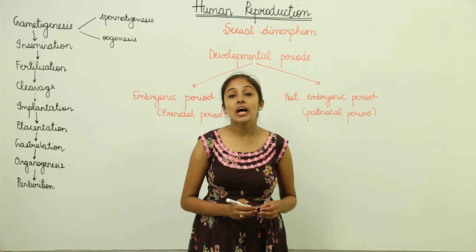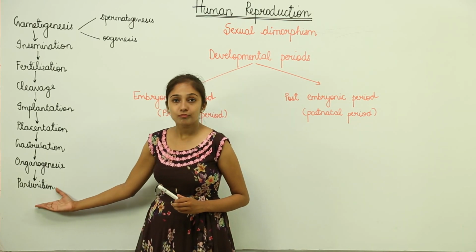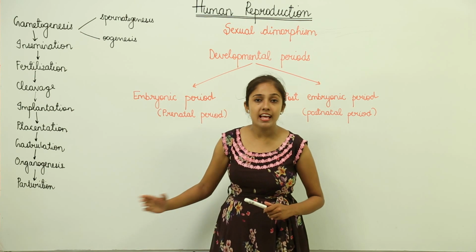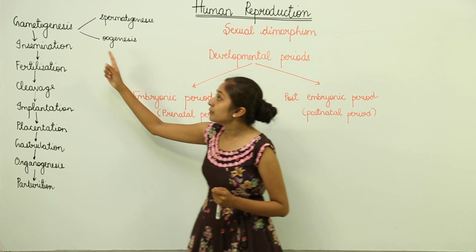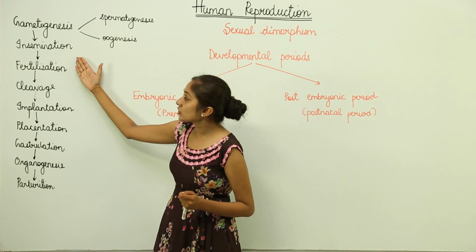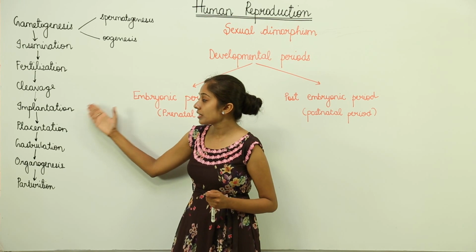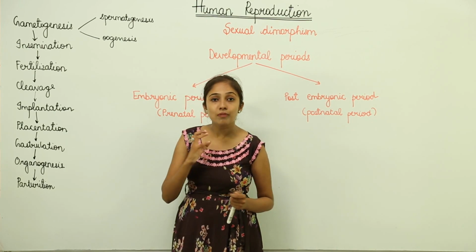Now it's time for childbirth. Childbirth is known as parturition. So these are the major events that occur during human reproduction. So we have gametogenesis, then insemination, then fertilization, then cleavage, implantation, placentation, gastrulation, organogenesis and parturition.